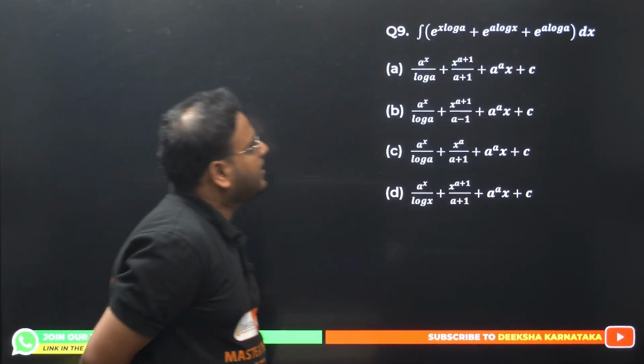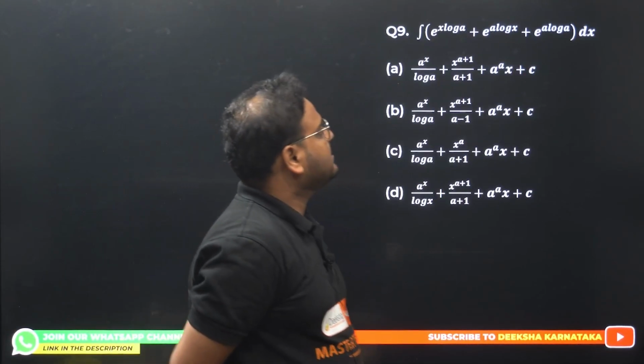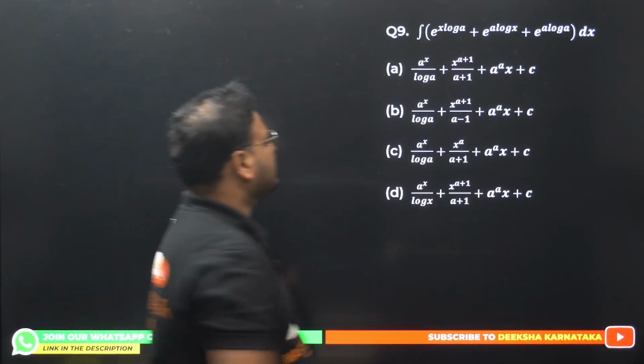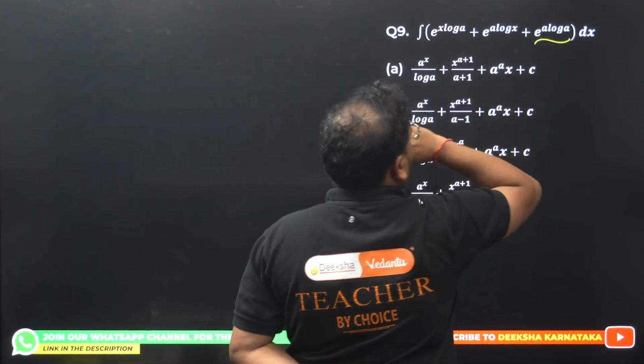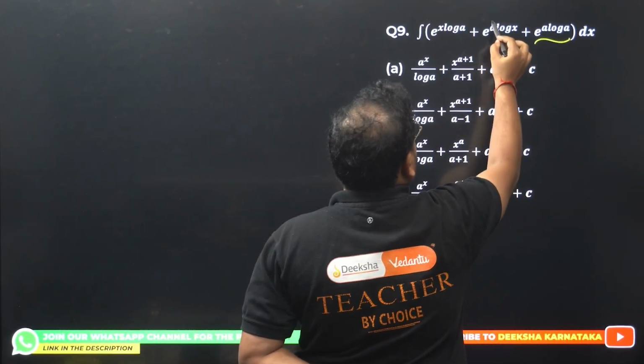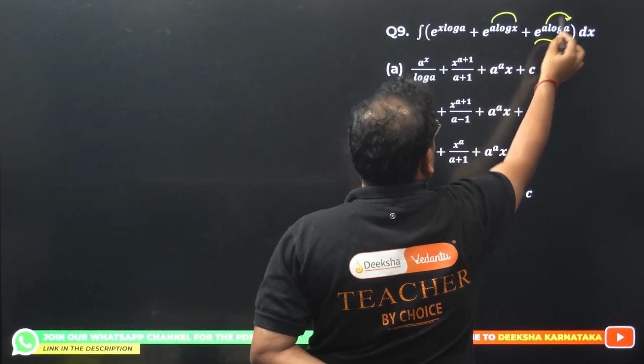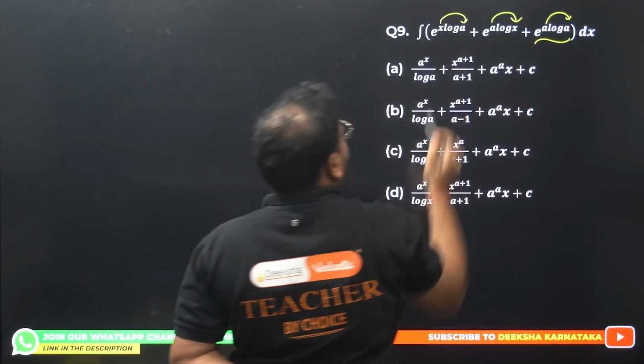E power x log a, log x, and e power a log a. This is a constant anyway. We all know that. We'll use everything like this. A comes over here, this a comes over here, and this x comes over here. Check this out.